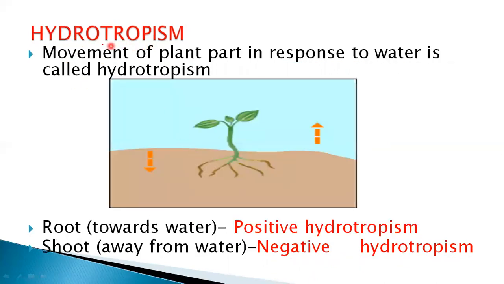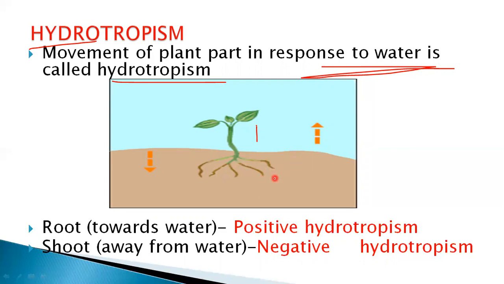Next is hydrotrophism. As the word tells, hydro refers to water. Movement of a plant part in response to water is called hydrotrophism. You can see the diagram here. This is the plant, this is the shoot system, and this is the root system, right? How do the plants take up their water? Yes, with the help of the root. The root will supply the water to different parts of the plant. Water is a very essential component for photosynthesis. It is supplied by the roots, right?